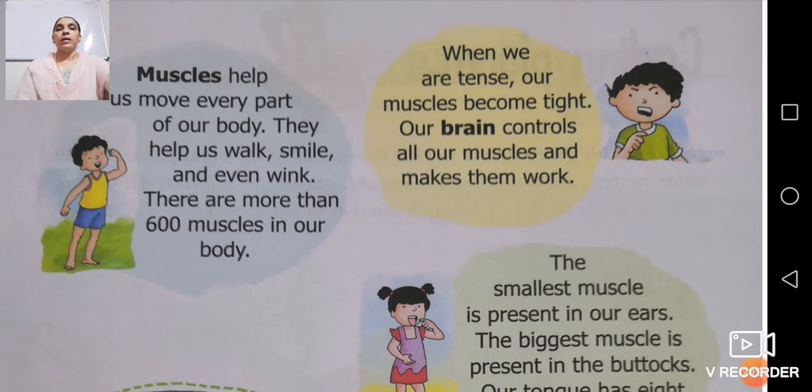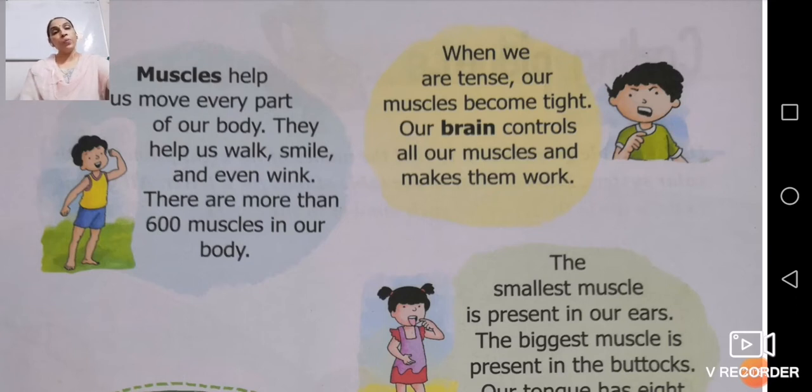Fine. Now there are 600. This number of muscles is very important. Number of bones in an adult you will remember. Next, how many muscles are there in our body, that also you will remember, that there are more than 600 muscles in our body.